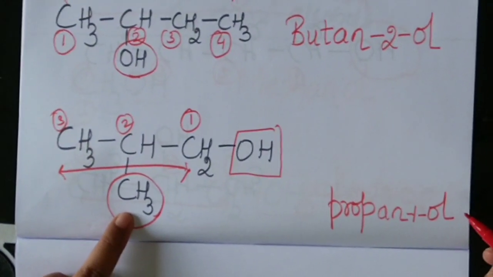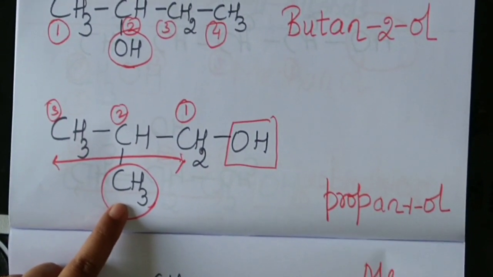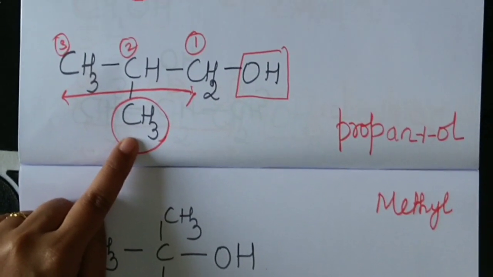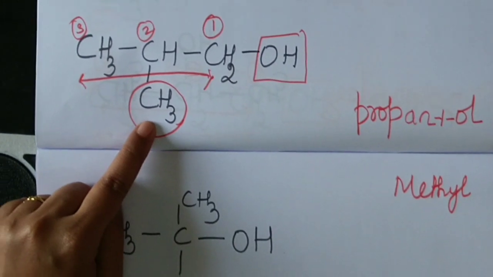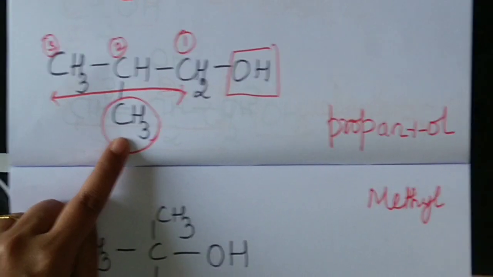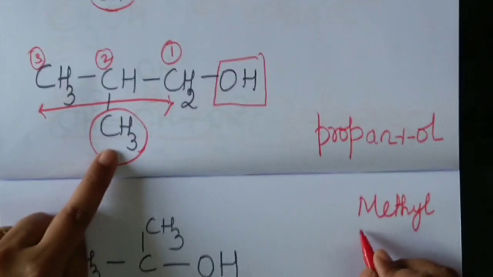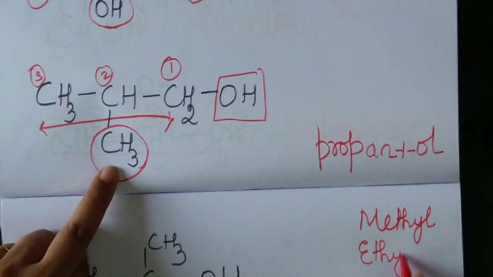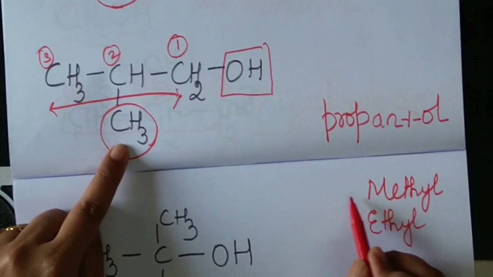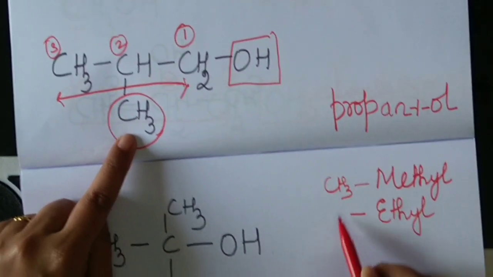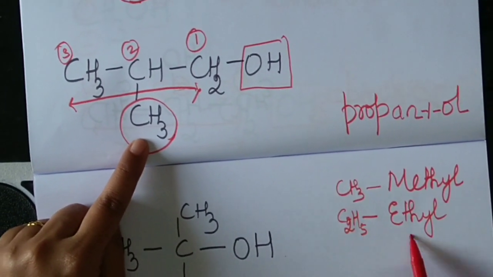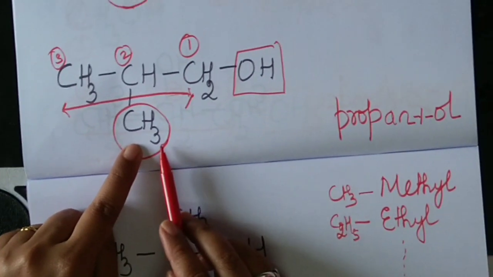What should I call it as? I should call it as methyl. Why methyl? Methyl is an alkyl group. Methane becomes methyl. It has one hydrogen atom less than that of methane. Methane becomes methyl. Ethane becomes ethyl. Propane becomes propyl. All of them have one hydrogen atom less. So methane is CH4, methyl is CH3, ethyl is C2H5 and so on.